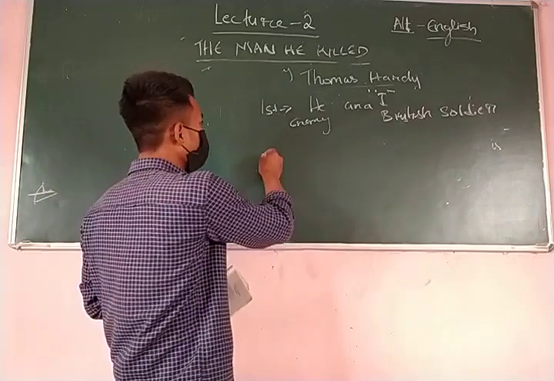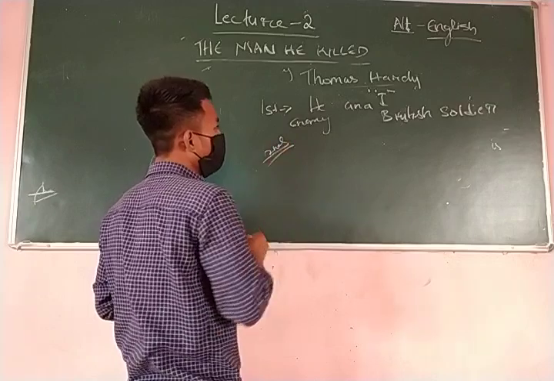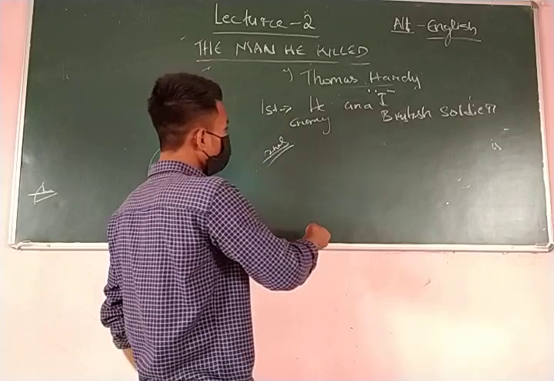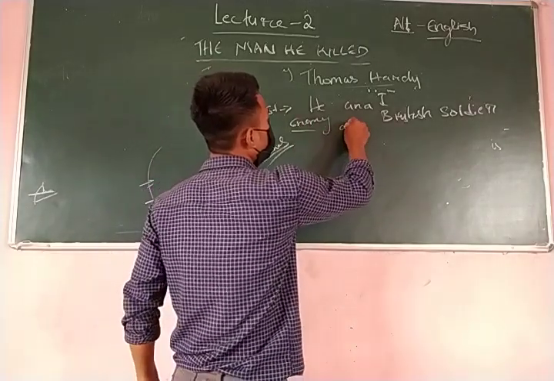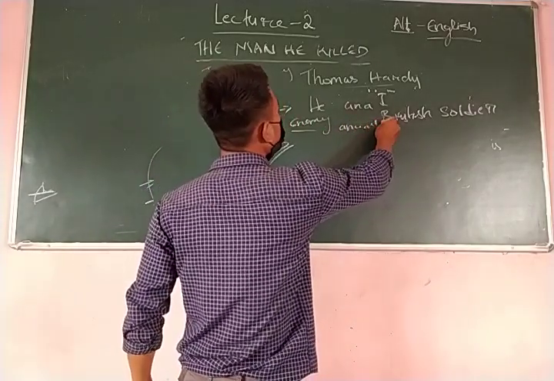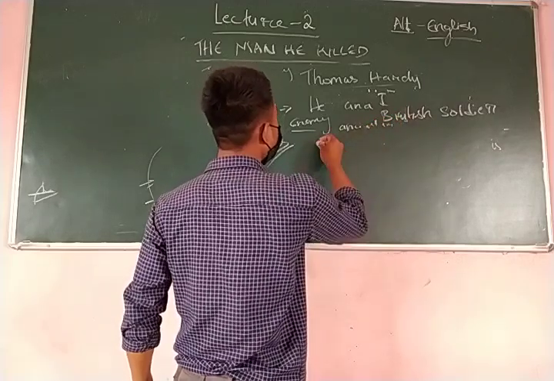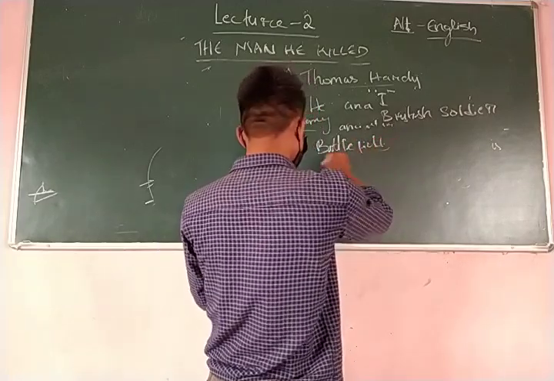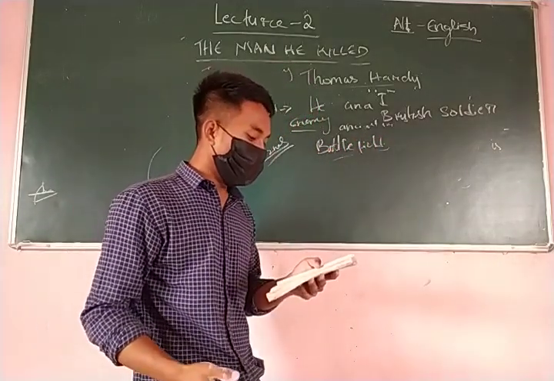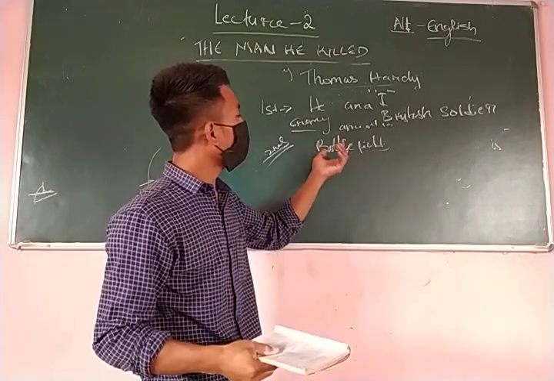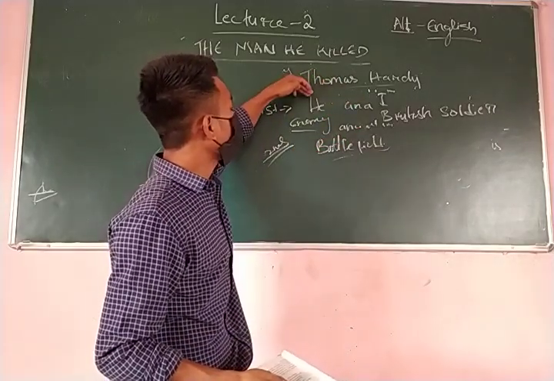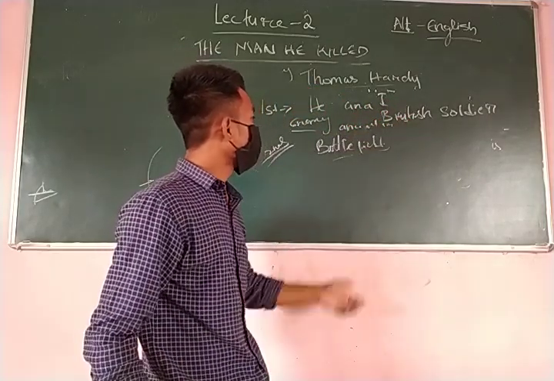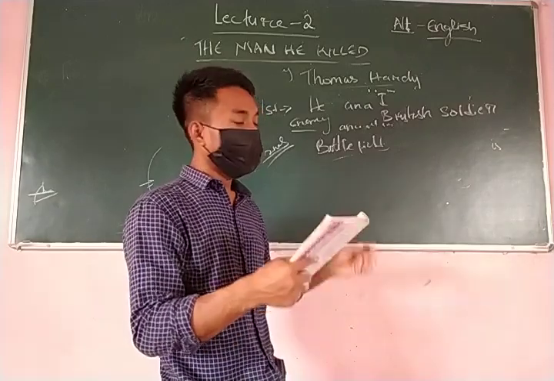But since it was not in an inn, and it was in a battlefield where the war is taking place, since he was born as a soldier and the other was also born as a soldier, they come face to face, and one kills the other.